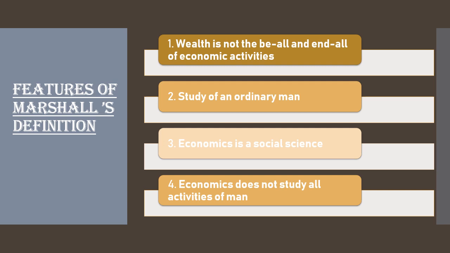So the third point is that economics is a social science. Economics is a social science and not one which studies isolated individuals. Economics studies people living in society, influencing other people and being influenced by them. So it is called a social science, related with the society, related with how human beings work, how human beings share their feelings with each other, how it actually works in the ordinary man and woman's life.